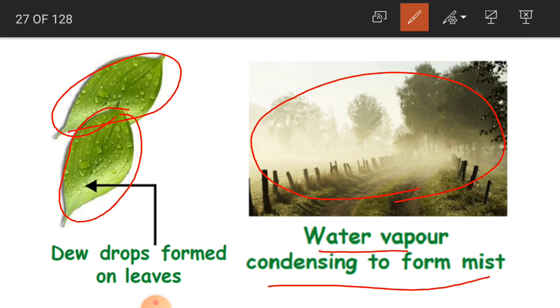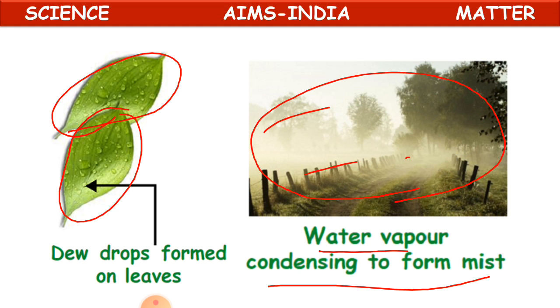Even in the winters, if you open your door and see outside very early in the mornings, you can see some fog type of thick cloudy air, which has occupied the outer space. That is nothing but the water vapor which has been condensed to form mist. So this we call misty. See this blur area, like white color blur area.